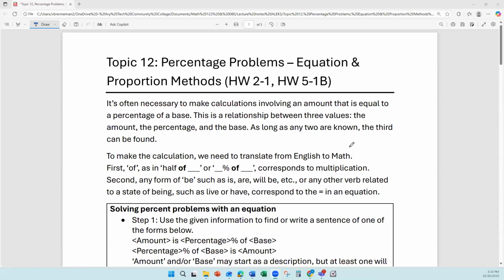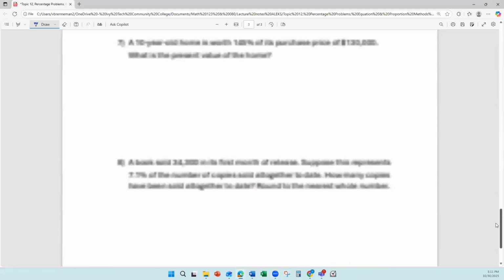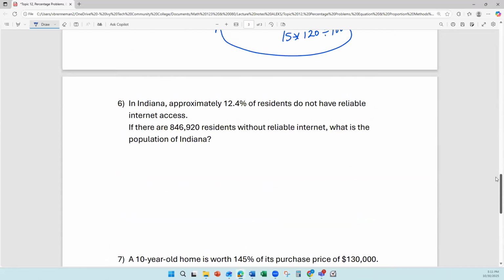This video is over topic 12, number 6 through 8. So looking at percentage word problems, and this particular is word problems where it's a percent of. In topic 13, we'll look at if it's a percent less, percent more, that type of thing, which is going to be different. So you do want to make sure to pay attention: is it a percent of something versus a percent change type question? Then it's a matter of rewriting as a sentence that you can turn into an equation or putting it into a proportion.